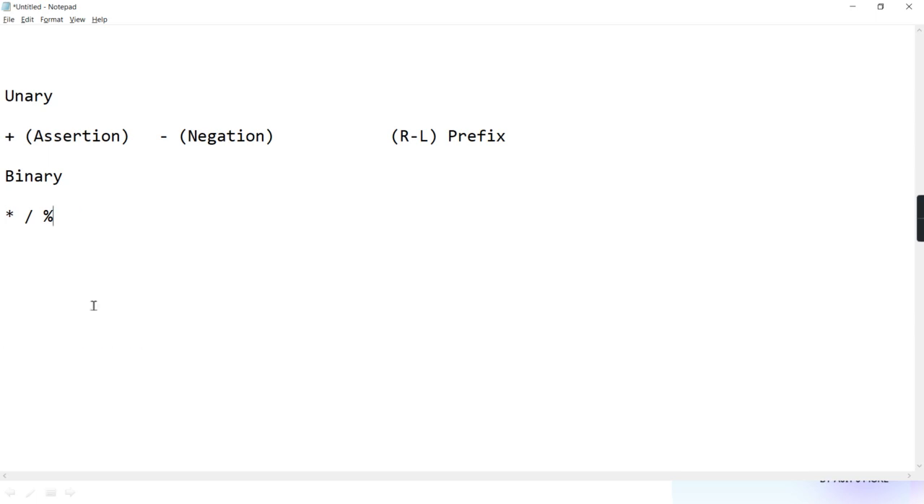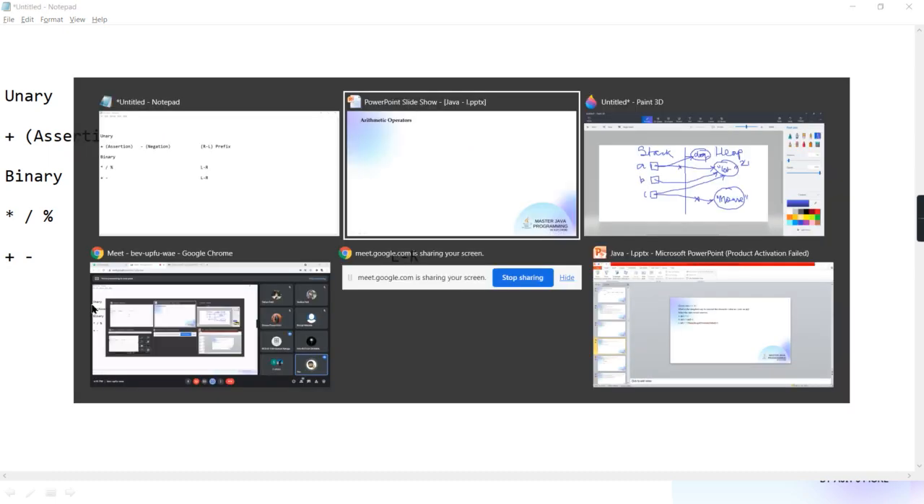And their associativity is left to right. And then finally we have binary plus and binary minus. And its associativity is also left to right. Getting, guys? So who is having the highest precedence? The highest precedence is